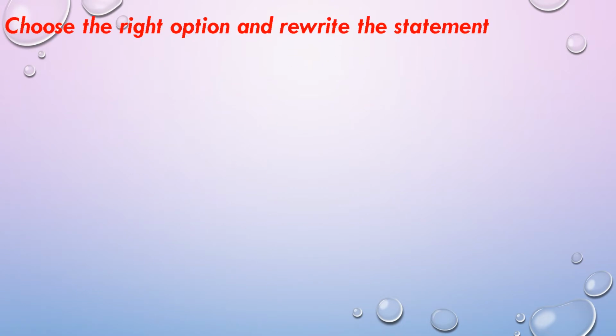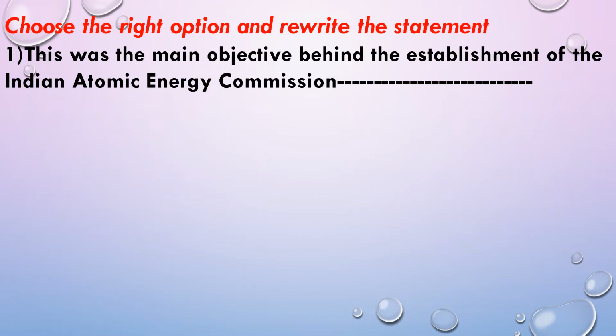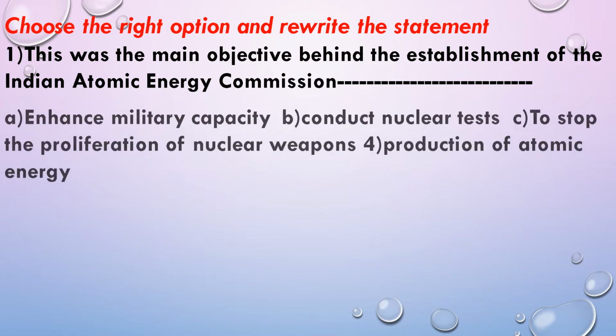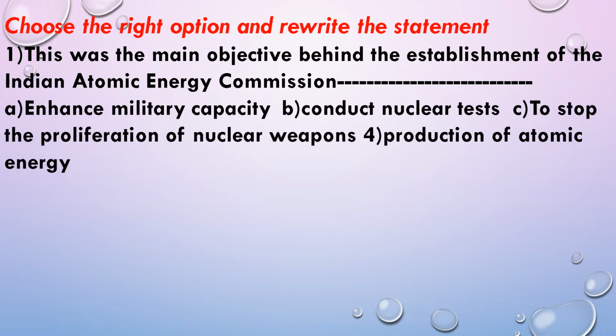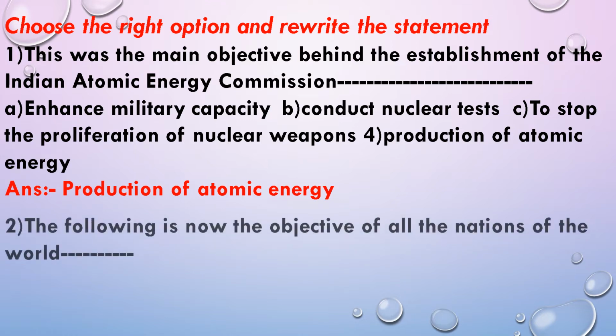Choose the right option and rewrite the statement. This was the main objective behind the establishment of the Indian Atomic Energy Commission. Enhance military capacity, conduct nuclear tests to stop proliferation of nuclear weapons, production of atomic energy. Answer is production of atomic energy.